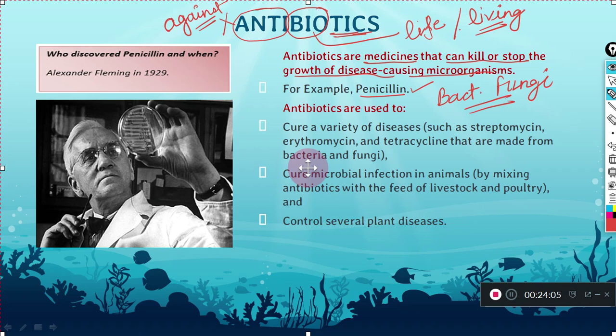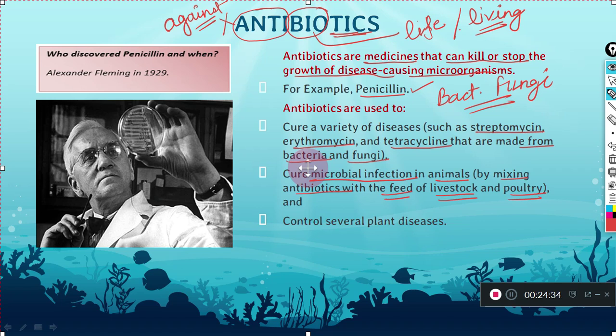And these are used to cure microbial infection in animals by mixing antibiotics with the feed of livestock and poultry. So animals like cattle which people grow in farms, and they also control some kind of plant diseases. So how was it found the first time? There was one scientist, Alexander Fleming.